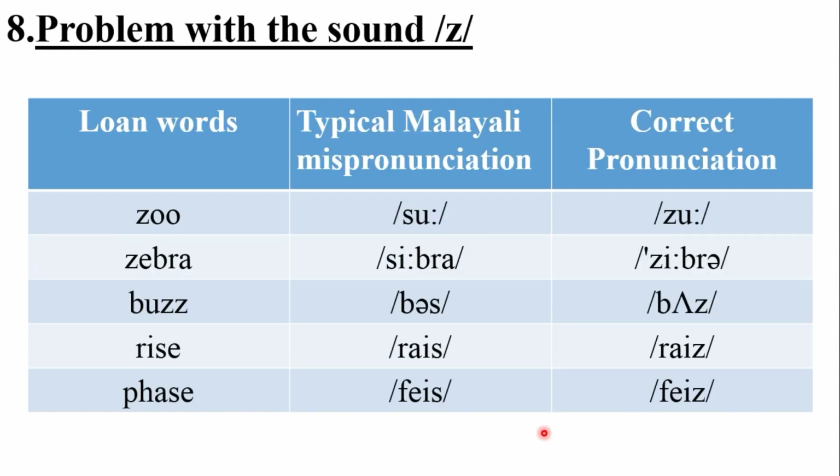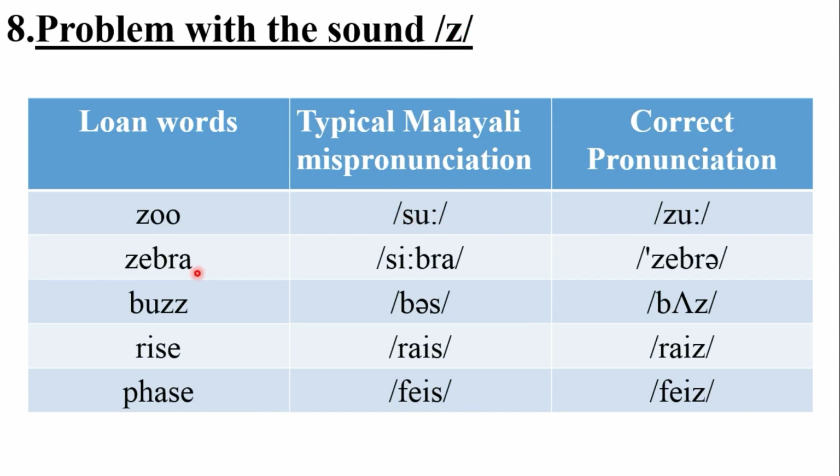Moving on to the eighth one, problem with the sound Z. Malayali speakers of English, due to the absence of a corresponding Malayalam sound for Z, tend to replace it with S, the one which we saw before. So we try to use the S sound whenever we come across the Z sound, as we don't have Z in Malayalam. So let's see. Zoo is mispronounced as Su. It's not Su but Zoo.